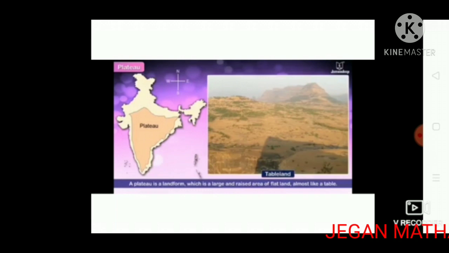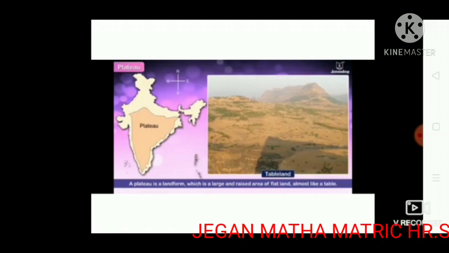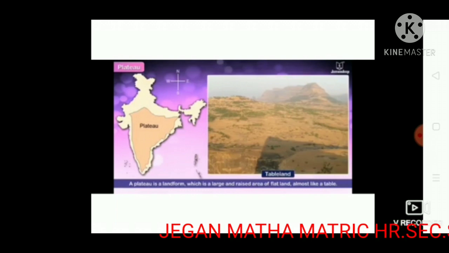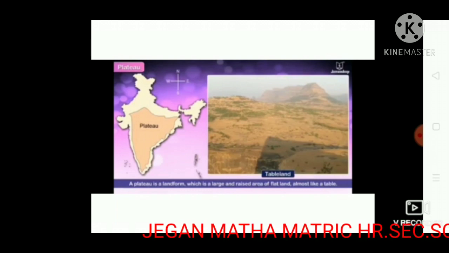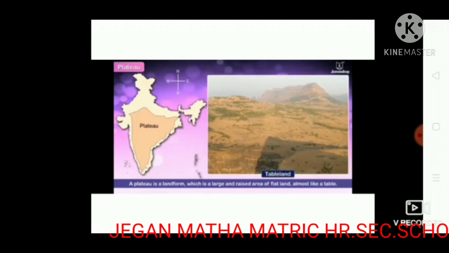Tamil Nadu physical features. We can classify the physical features of Tamil Nadu into 3 major divisions: the hilly regions, the plateaus, and the plains.